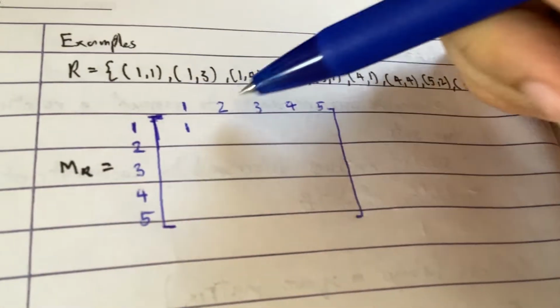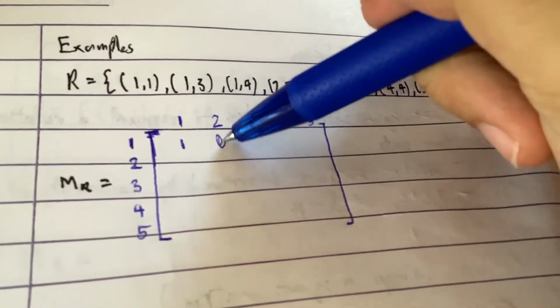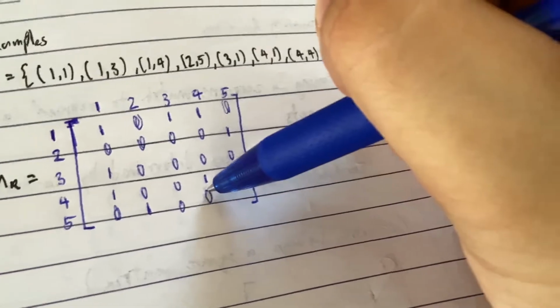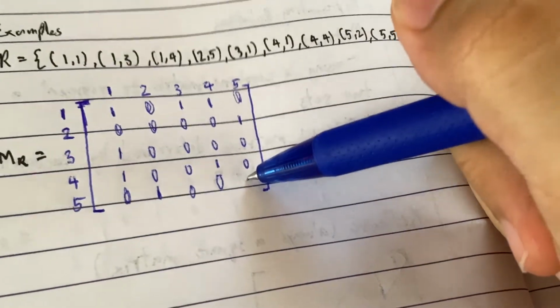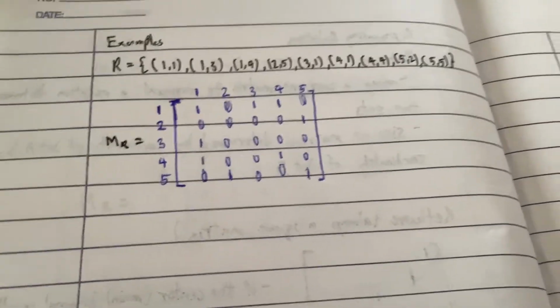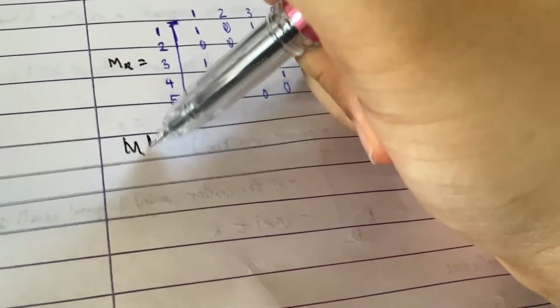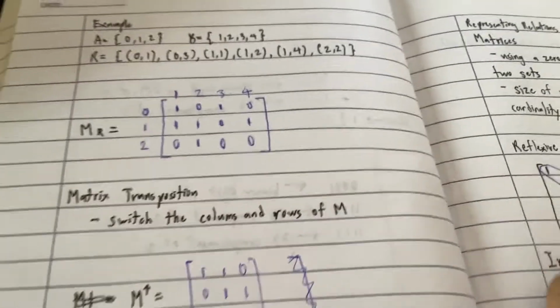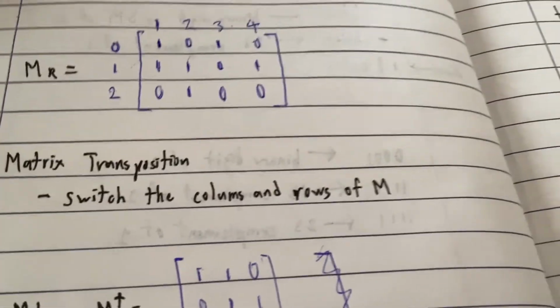Next, do we have 1, 2? No, we do not. What about 1, 3? Yes, we do. And we have 5, 5. Yes, we do. Okay, this is our matrix, right? Very good. Now, do you remember M^T, the transposition of your matrix? You basically just switch the columns and rows of M. So let's do that.